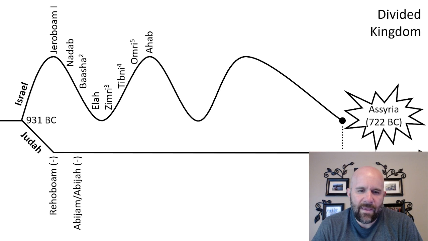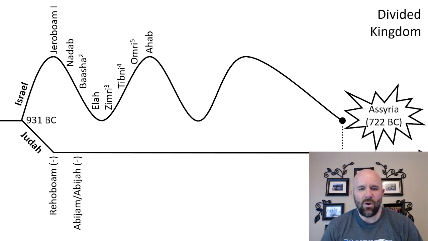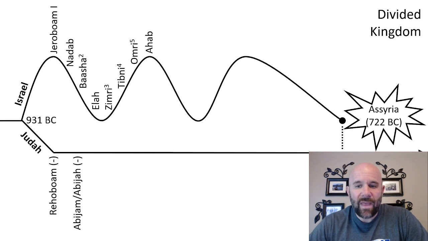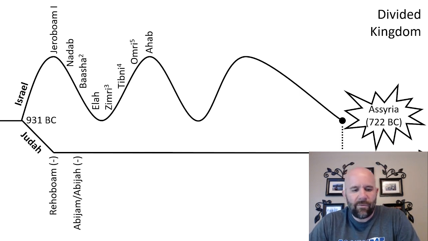Notice that on the timeline here, I have Abijam and Abijah, and those 2 names are because in the King's account, he's called Abijam, and in the Chronicles account, he's called Abijah. And we're going to actually note that. This is not a tough one, but I like to know these things, so I'm going to write them down.